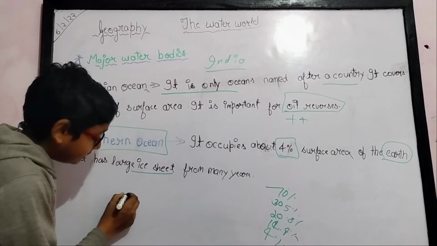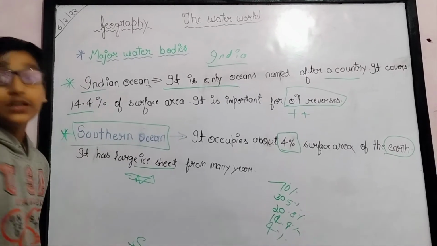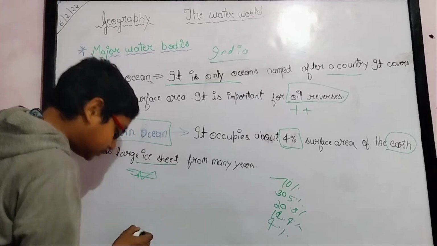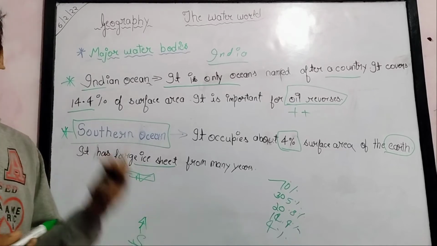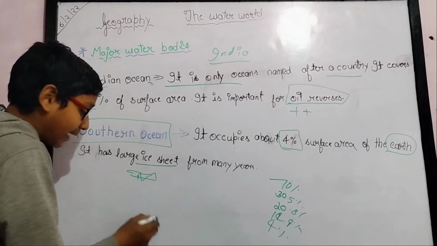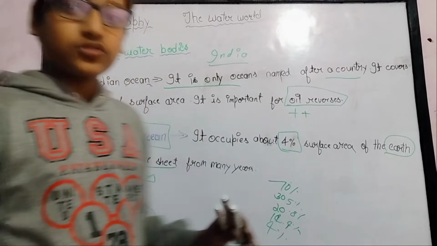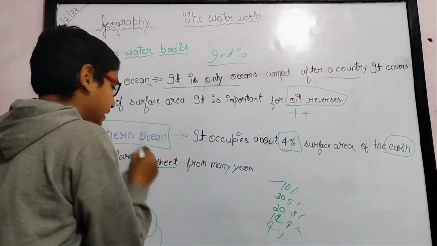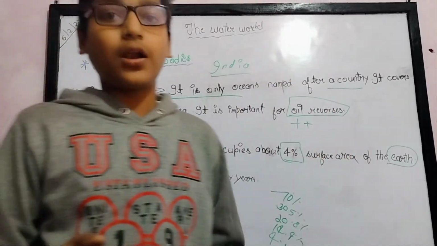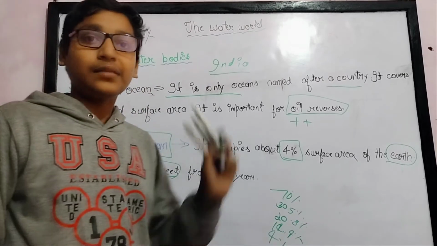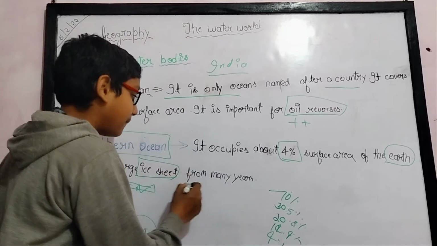This is because there is a north pole and a south pole, and the Southern Ocean is just above the south pole. So it is very cold, and the cold from the south pole allows ice sheets to be there. There are many ice sheets from many years. They were not melting, but now they are melting because of global warming. So save trees, use eco-friendly things.